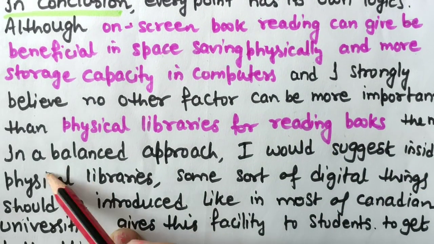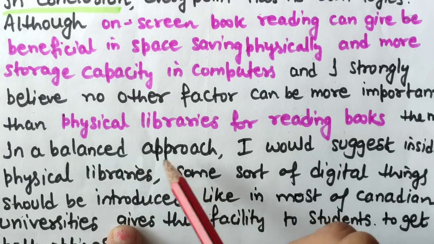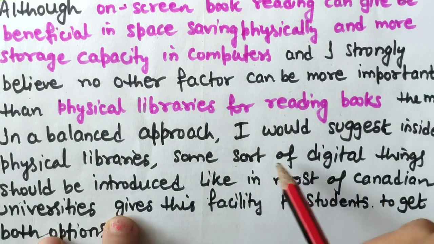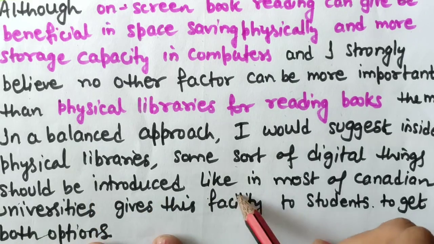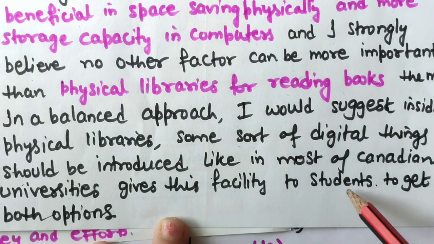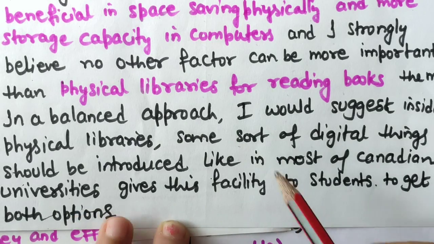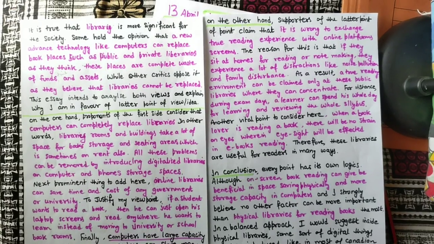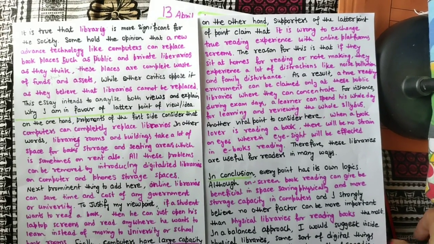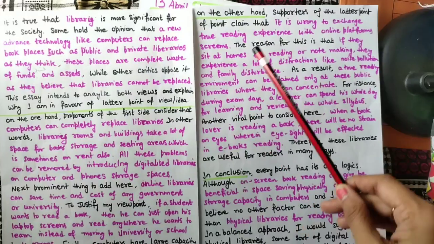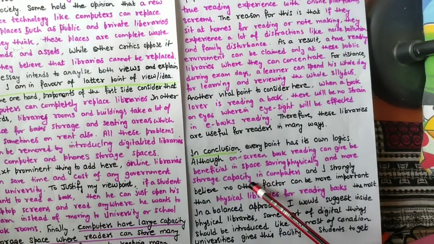That's why, in a balanced approach, now I am giving a balanced approach also. I would suggest inside physical libraries some sort of digital things should be introduced, like most of the Canadian universities give this facility to students to get both options. So this is the conclusion. See this: introduction, body paragraph 1, body paragraph 2, and conclusion is here.